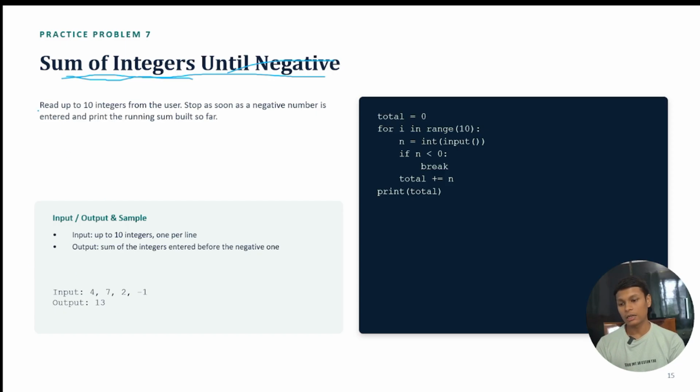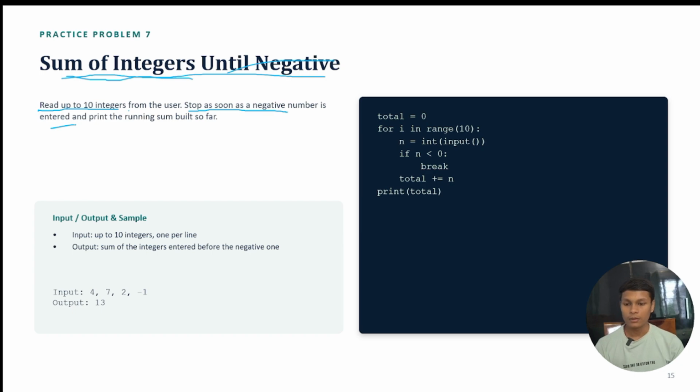Here you can see that in the code we are going to take 10 integers as input from the user. Okay, and after that we are going to stop as soon as a negative number is entered.